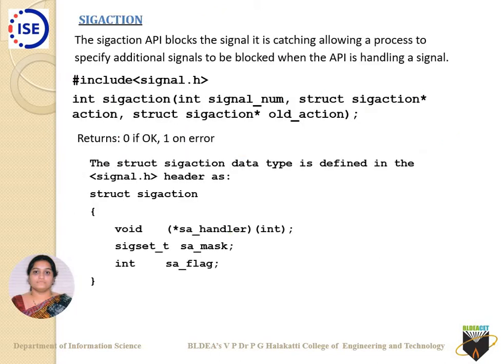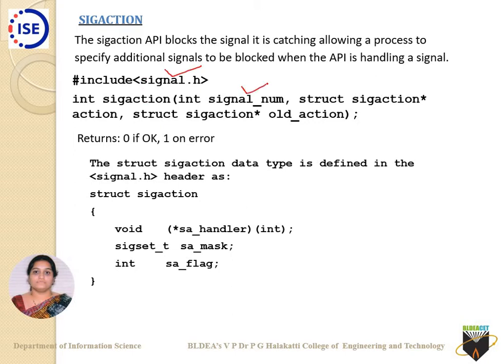Followed by that, let us come to the next one, an API called sigaction. What do you mean by sigaction now? Sigaction blocks the signal it is catching, allowing a process to specify additional signals to be blocked when the API is handling a signal. Sigaction needs signal.h as the header file.